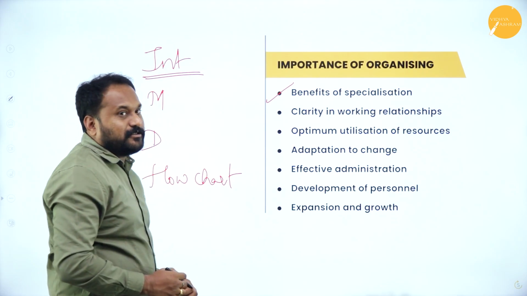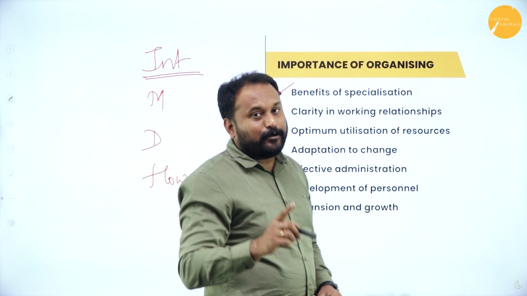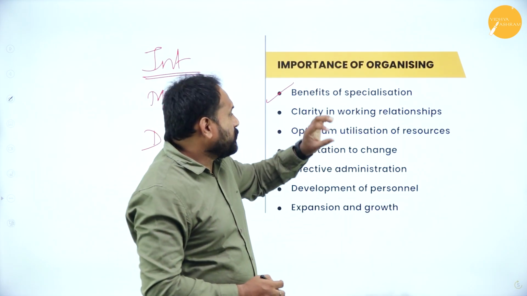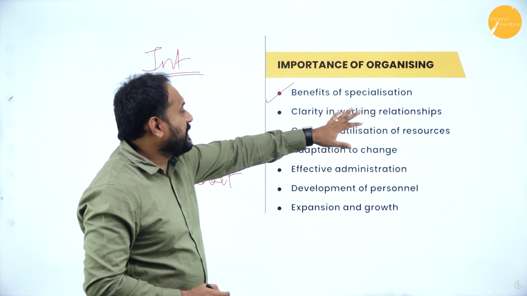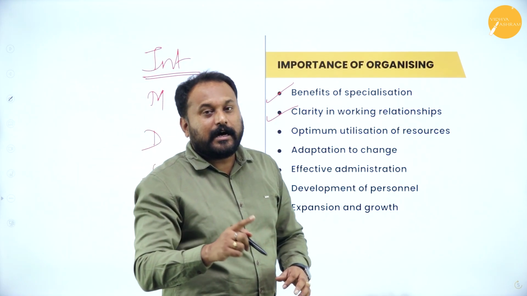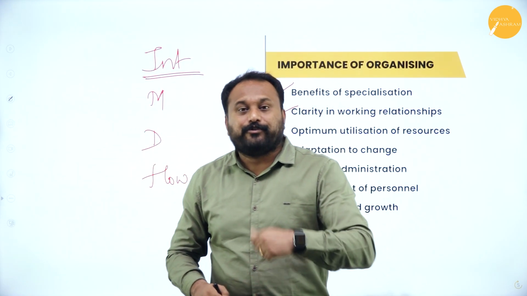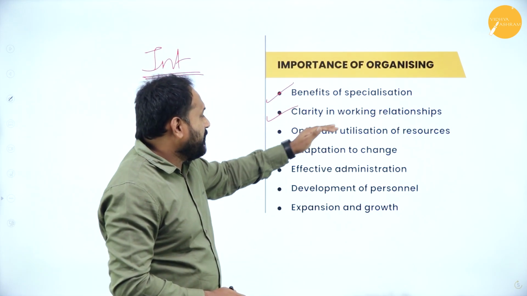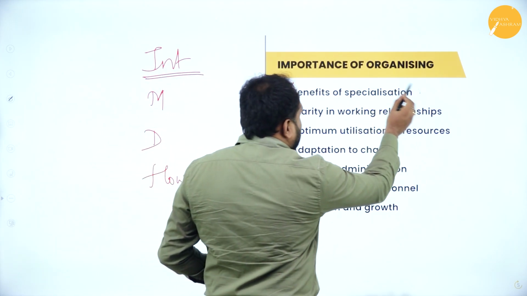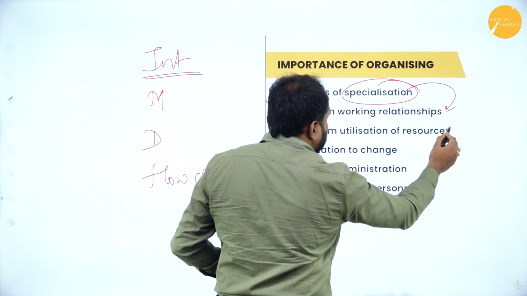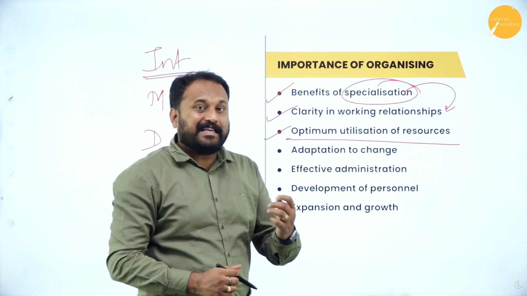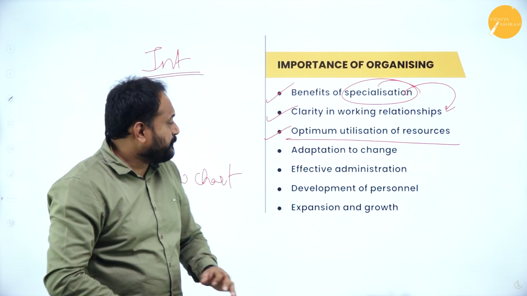The first one is benefits of specialization. See, division of work, I told you, right? Now when we go with division of work, whoever is specialized in whichever work, those people will get the work. So, benefit of specialization. Clarity in working relationship. Who should work, at what time, when, how, why, everything is given. So clarity is maintained here. Optimum utilization of resources. How this happens is, a person who is specialized and knows the relationship will use the resources optimally. They will not waste anything. They're going to use each and everything.